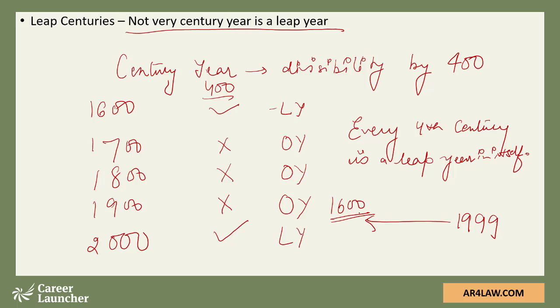Our benchmark or the reference date has to be the previous leap century. Any year beyond 2000, 2001 and beyond, the benchmark year would be 2000. Now let's understand why we are saying our reference date is a previous leap century and how to include that in a calculation.